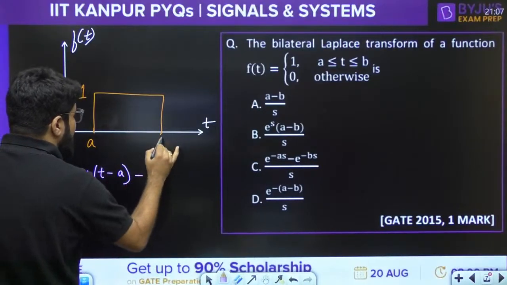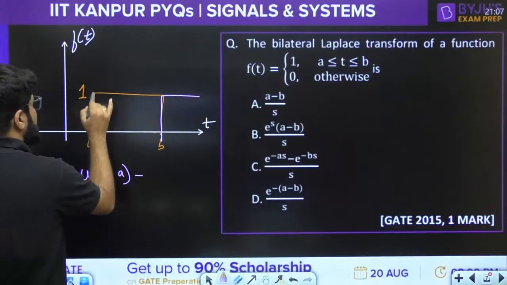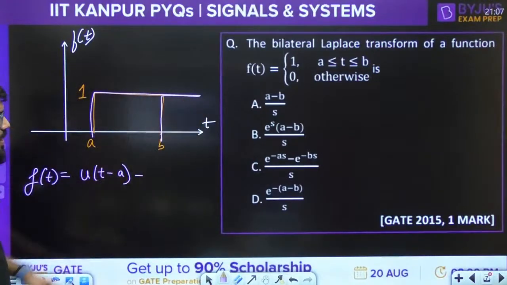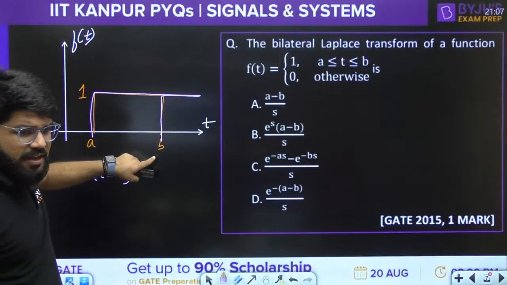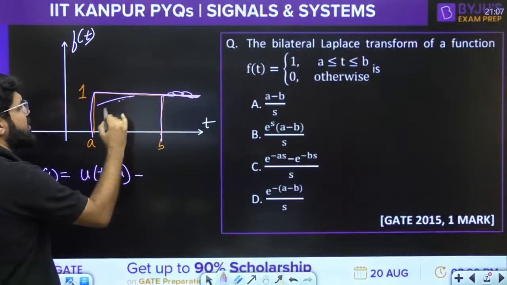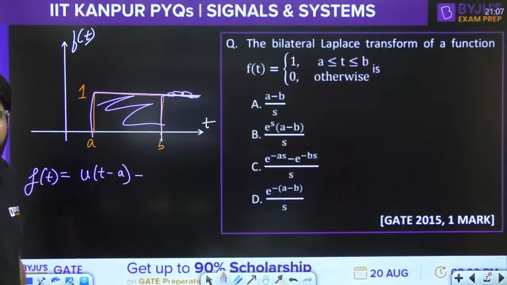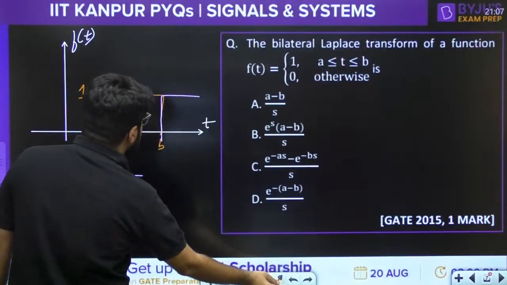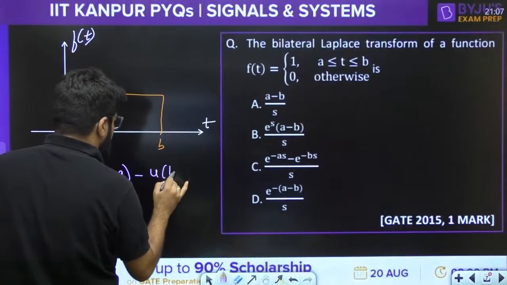Okay, another one, now minus this is the first step and minus the second step. So when you subtract the second step signal starting from b, 1 minus 1 will be 0. This portion will become 0 and you will get this particular rectangular waveform. So what is the next step signal? It is starting from t minus b.